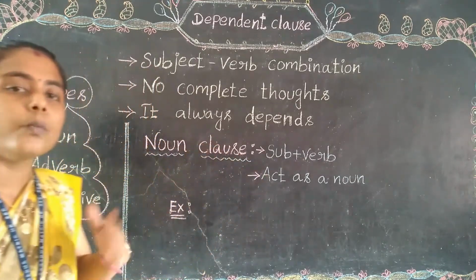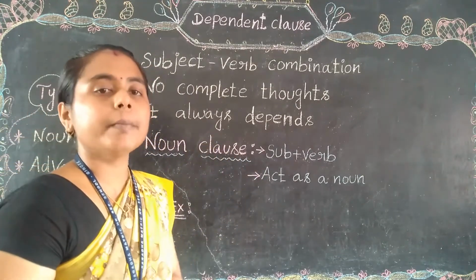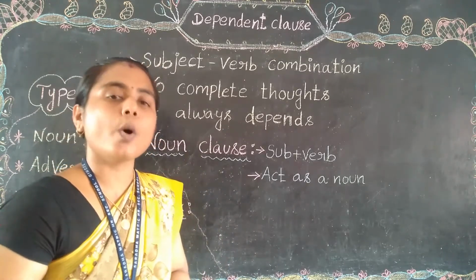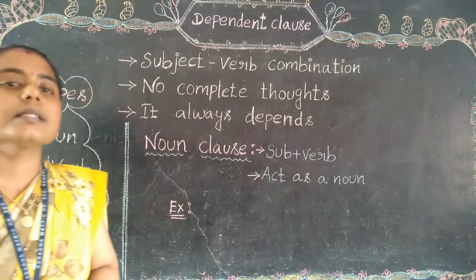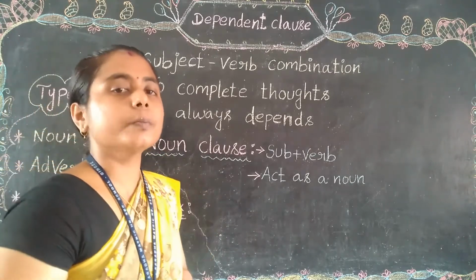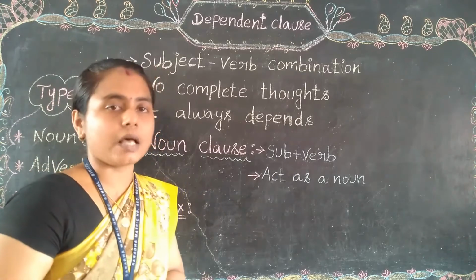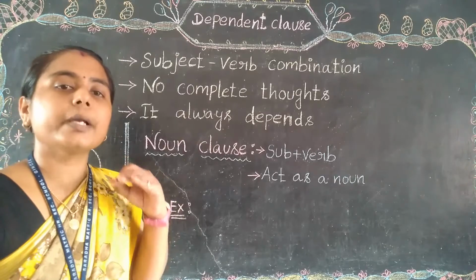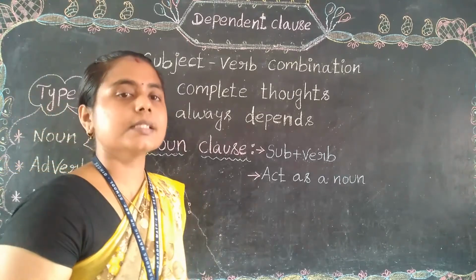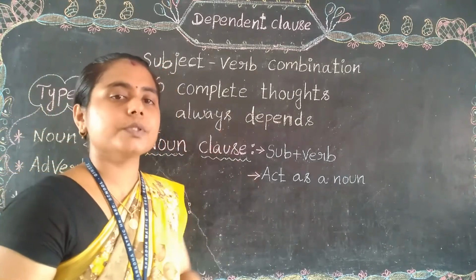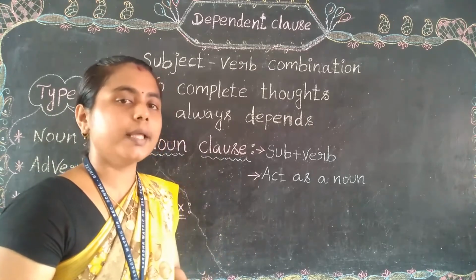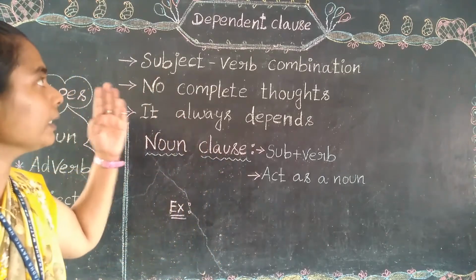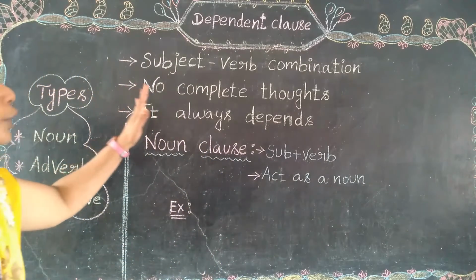So what is meant by a clause? A clause is nothing but a subject plus verb combination in a sentence. It gives a complete meaning for the entire sentence. A clause has two types. What are they? Dependent clause and independent clause. The first type, the dependent clause, is what we are going to learn about.